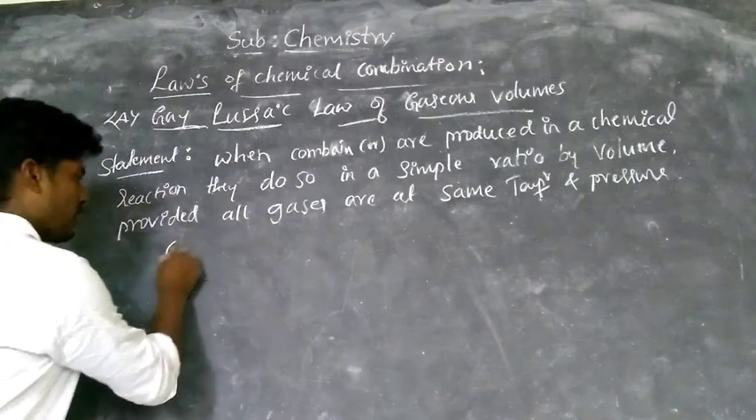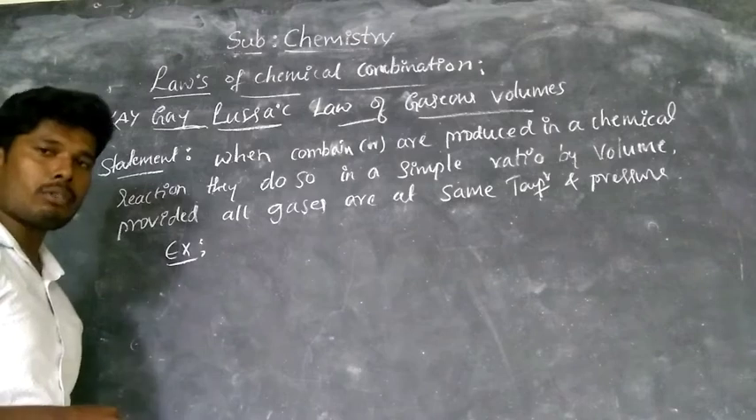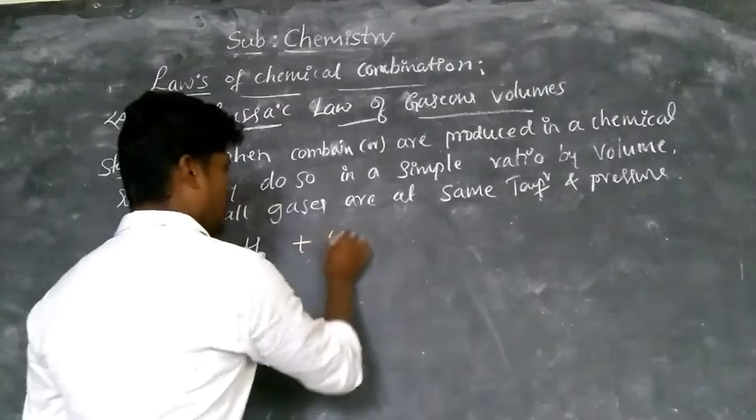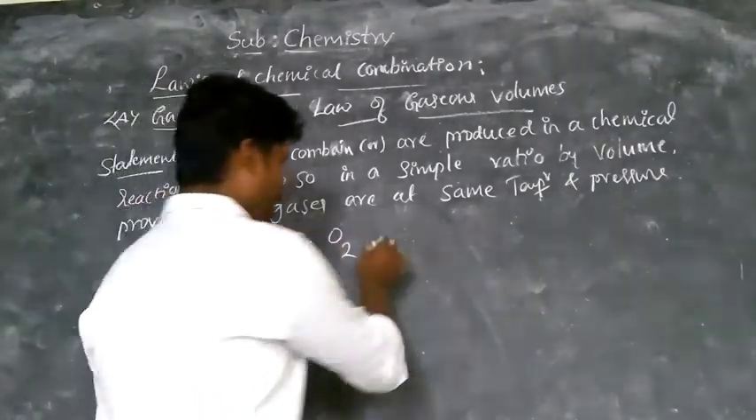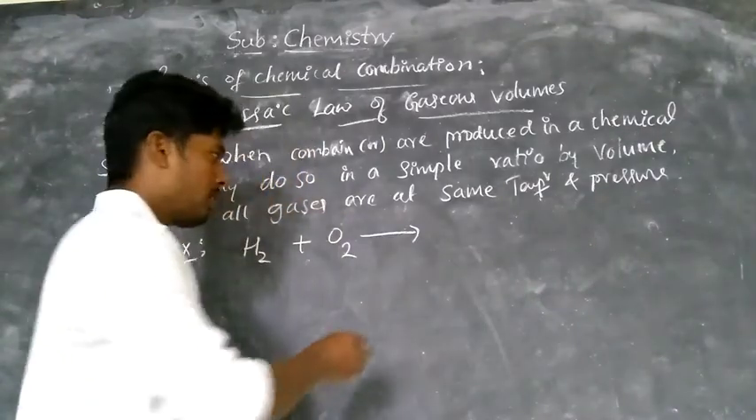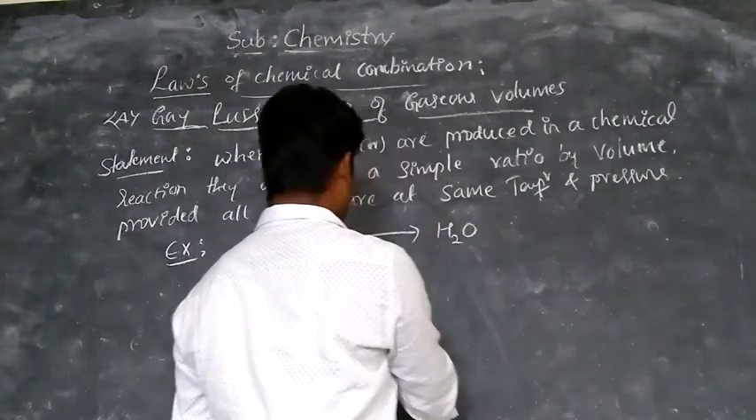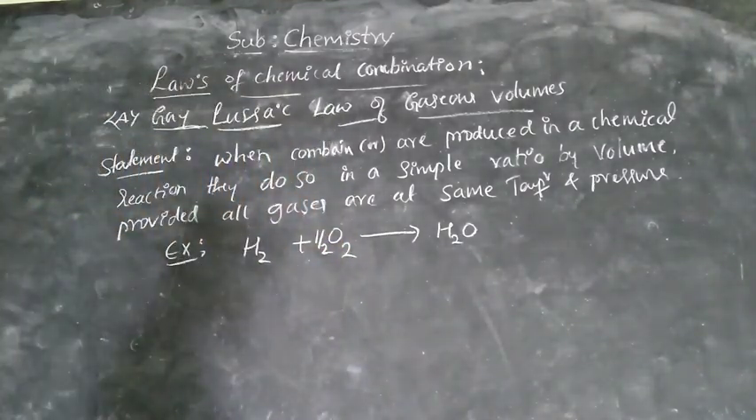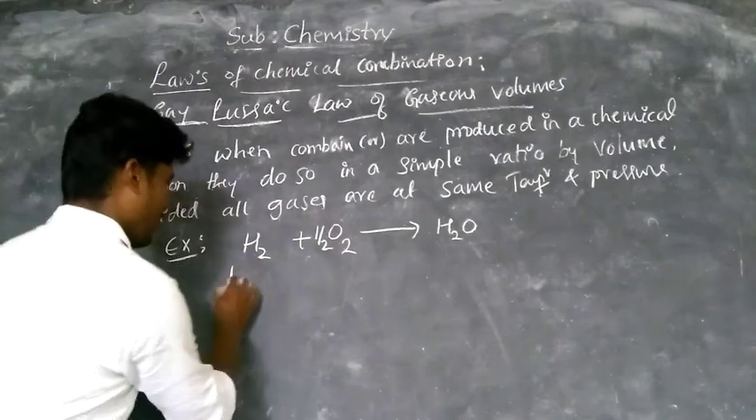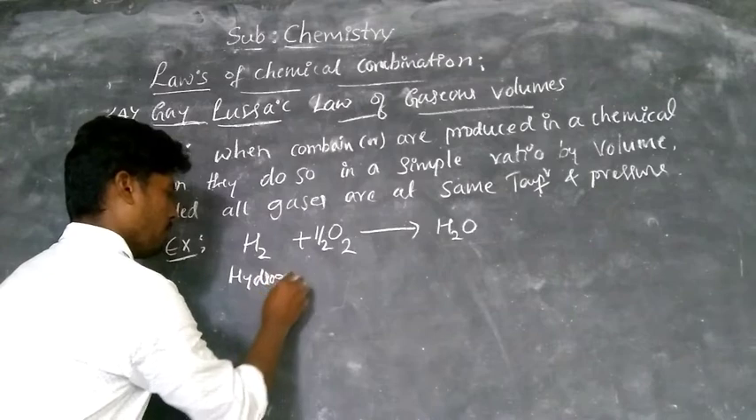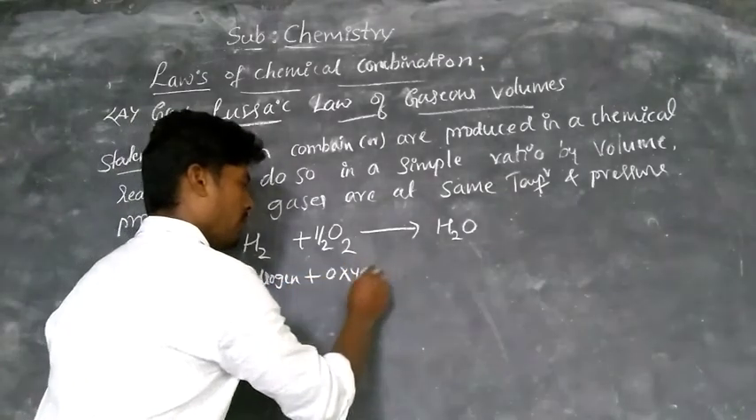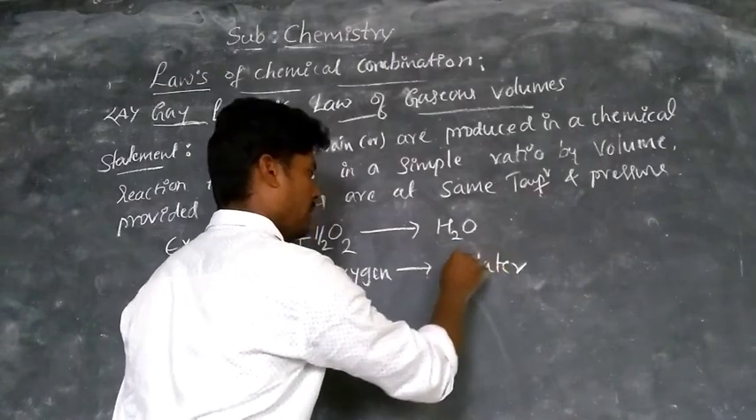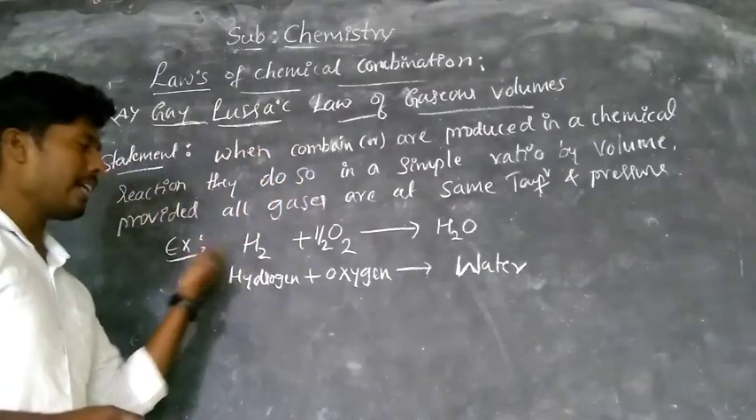Now observe, to understand the definition of this fourth law, Gay-Lussac's law, take an example: hydrogen is one gas and oxygen is another gas. These two react together to form water, H2O. Hydrogen combined with oxygen gives water. Now write it in word form or as a chemical equation.